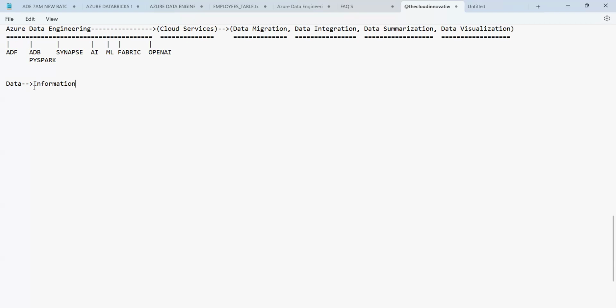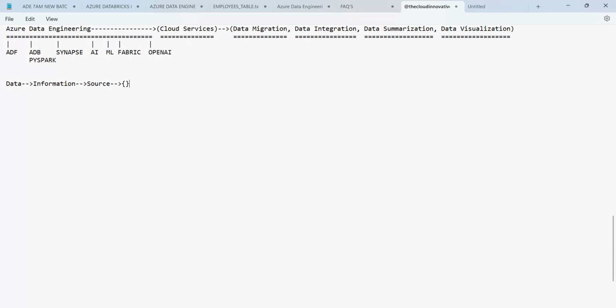Data or the information, we always get it from the source of data. Am I right? That means information, we get it from the source. What is that source, guys?